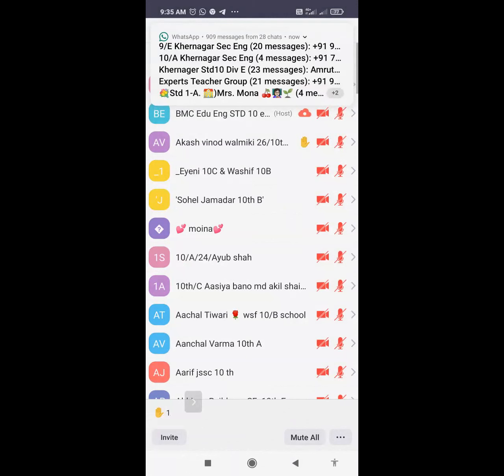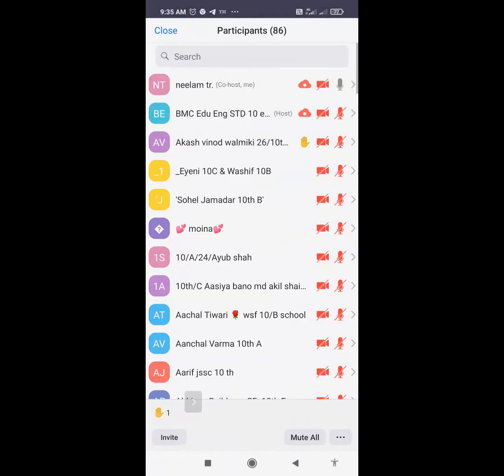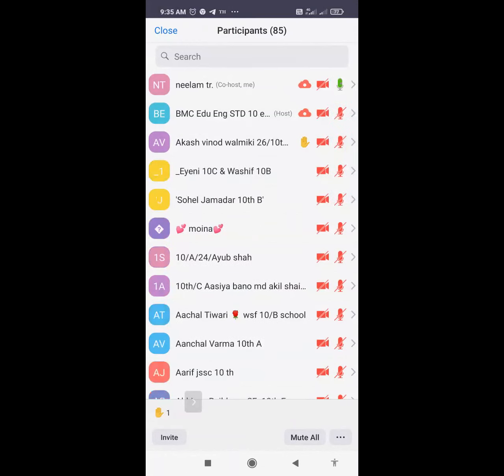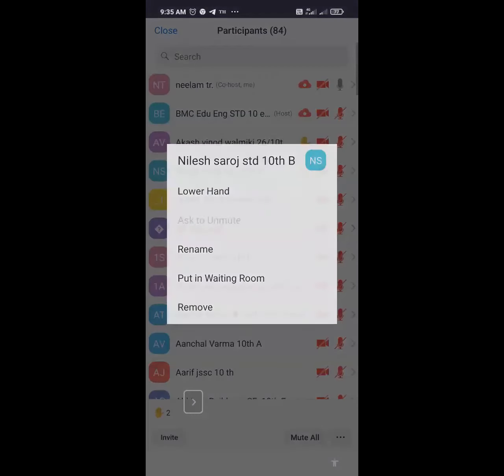Tell me. Tell me the formula. मैंने बोला बहुत. It is very very important. मैम आवाज नहीं आ रहा है. Nilesh. Hands down. Nilesh from 10th B, tell me the formula of SN.